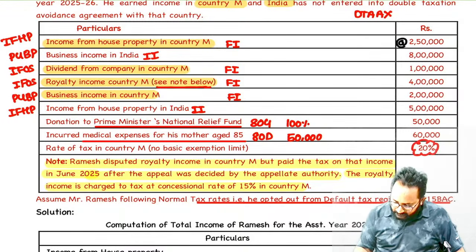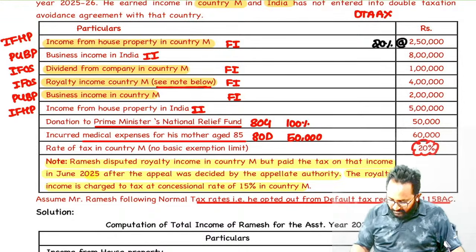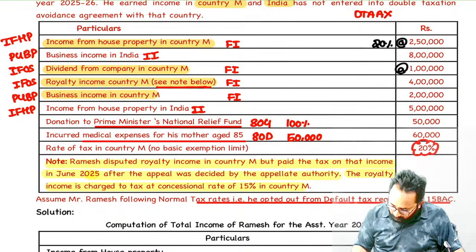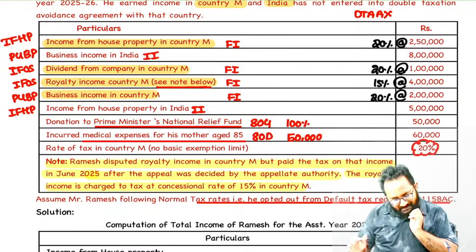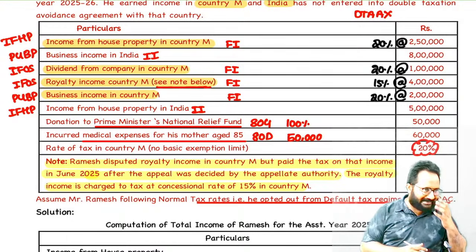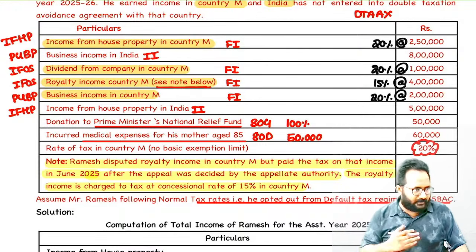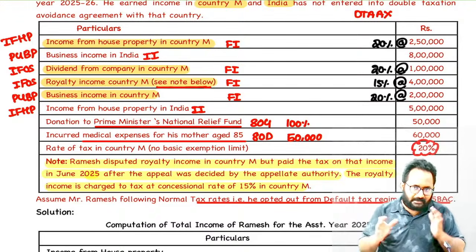What is it, 20%? General rate, how much, ma? 20% on that foreign income. Okay, here clearly it is given, what is the rate? 20%. So on this also, 20%. But royalty related is taxable at what, ma? 15%. Remaining, what? 20%. Sir, I have highlighted whatever the foreign incomes are there. The foreign incomes are generally taxed at 20%, but royalty income alone is taxed at what rate? 15% rate. Now, ma, we can calculate the net total income first.